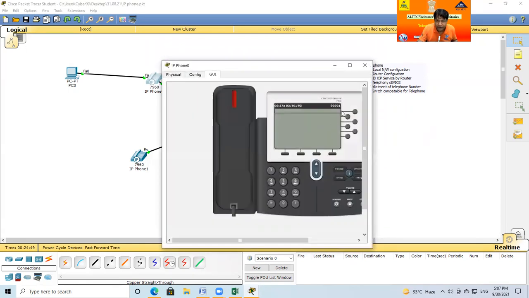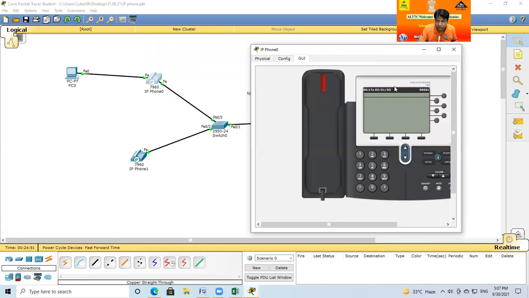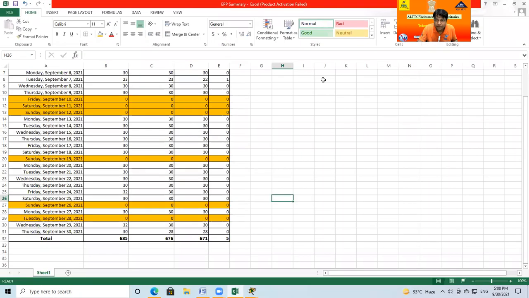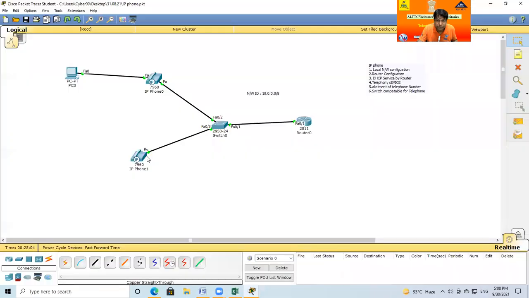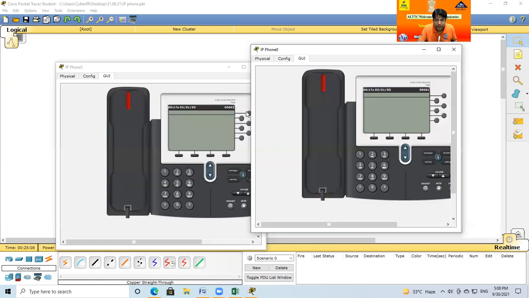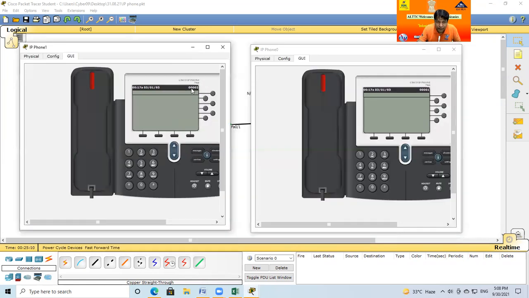I click here, and automatically my configuration is okay. So this telephone number I first start with 001. Then the second telephone number. This is the second telephone. Now I check that it is working, and the numbers show automatically, so my configuration is properly done.